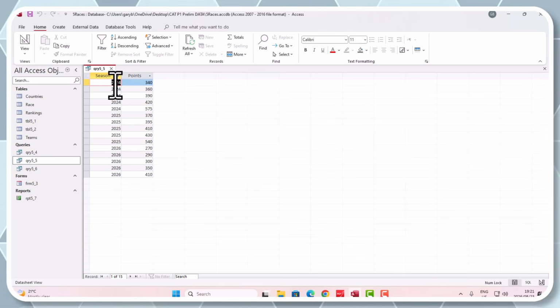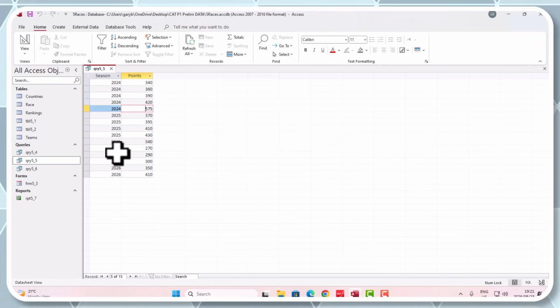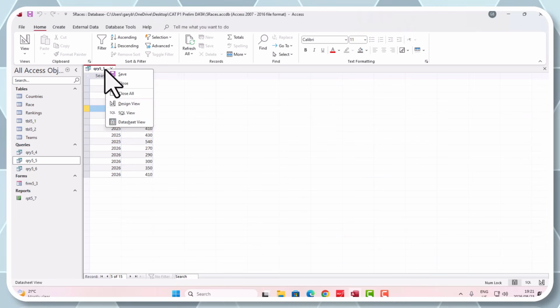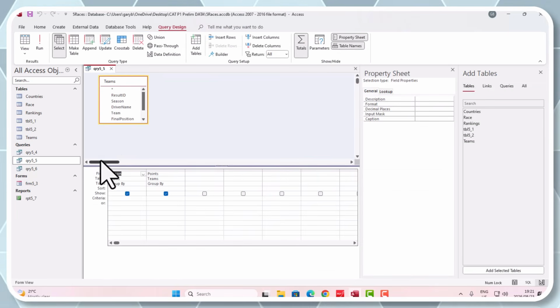So which means it needs to add 20, 24, the 350, the 340, the 360, the 390, the 420, the 570, and give us a total. And likewise for 2025, and likewise. So it wants the sum of all the points. So let's go back into design view and let's look what we've got here.